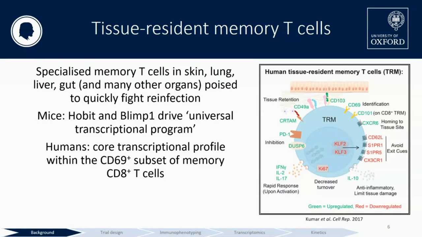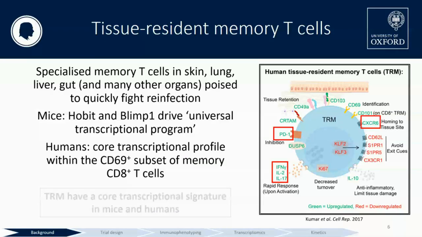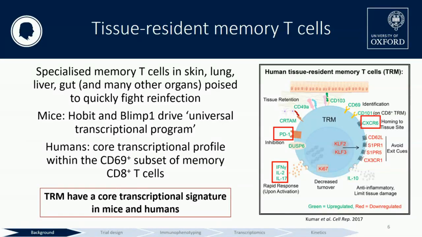So really these cells exhibit increased expression of adhesion and inhibitory molecules, as well as both pro-inflammatory and regulatory cytokines, and they demonstrate a lower cell turnover than their effector memory counterparts. So again, the take-home message here is that TRMs are a specialised subset of memory T cells, and that they have a core transcriptional signature from which they can be identified.